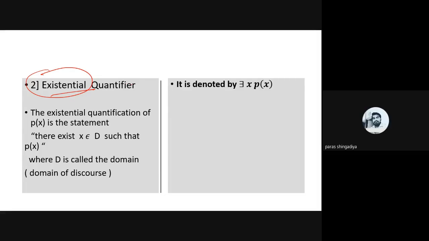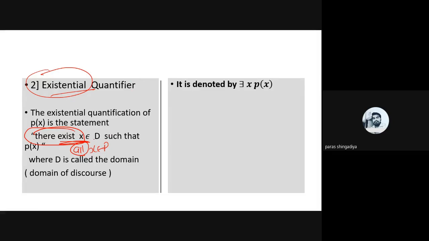So the existential quantification of P(x) is a statement where there exists such x belonging to D. The word exists means existential quantifier: there exists such x belonging to D such that P(x) is a statement. And what is the meaning of the universal quantifier? For all x belonging to D, P(x) should be a statement. All means universal quantifier, universal values, universal truth. And here we just need to predict a single value only from the domain. If P(x) becomes a statement, then it is known as the existential quantifier. Just a single value is required.